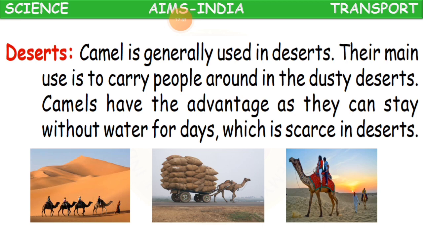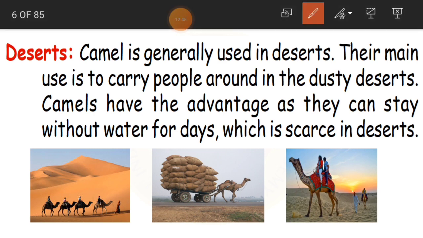Deserts are sandy areas, completely filled with sand. Are you able to see here? How is this desert looking? See, this is completely sand. And in this sand, every animal, or we also, cannot walk very fast.